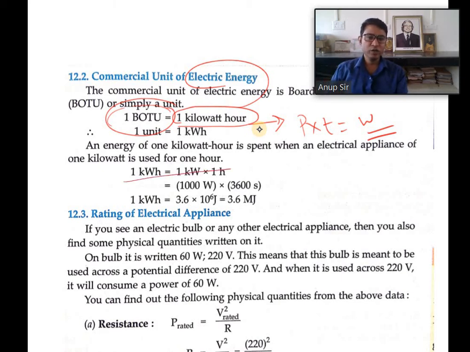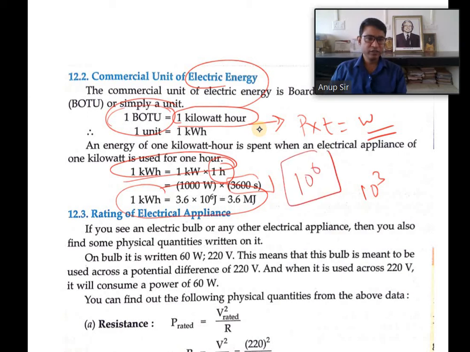1 kilowatt hour, when converted: kilo means 10 to the power 3, and an hour consists of 60 into 60 seconds. On multiplication we get 1 kilowatt hour is equal to 3.6 into 10 to the power 6 joule, or you can say 3.6 mega joule. Mega means 10 to the power 6, micro means 10 to the power minus 6. This is mega joule.